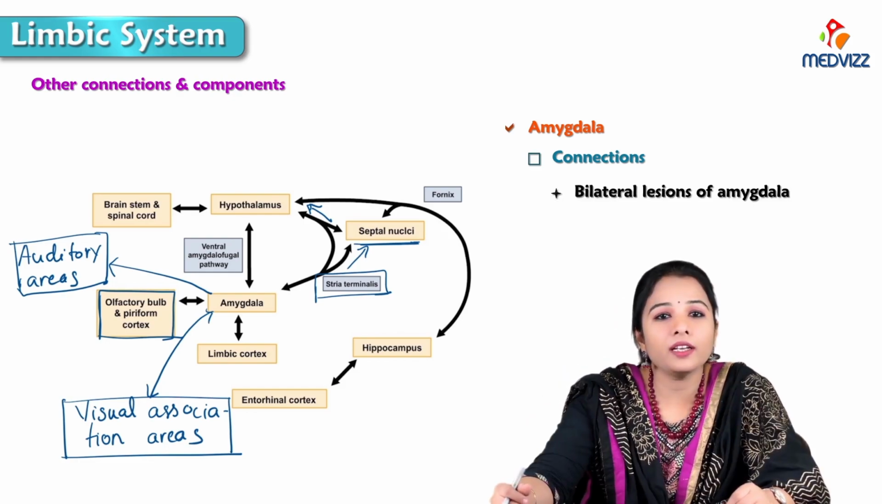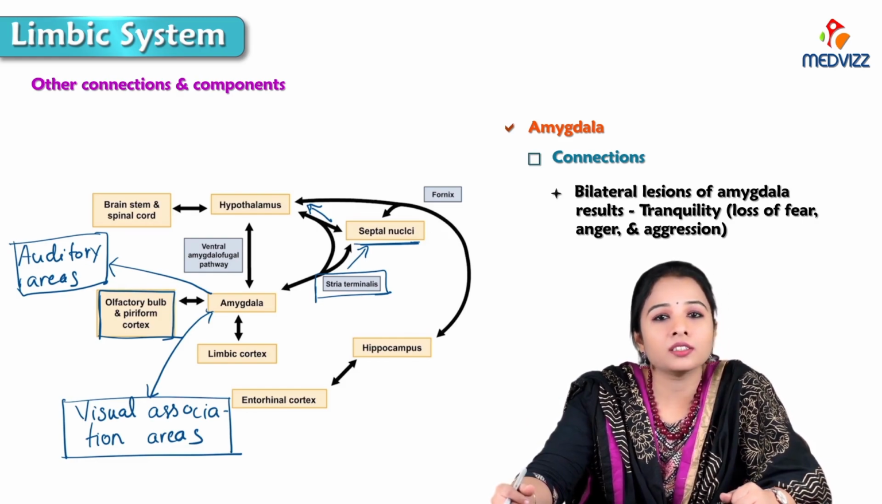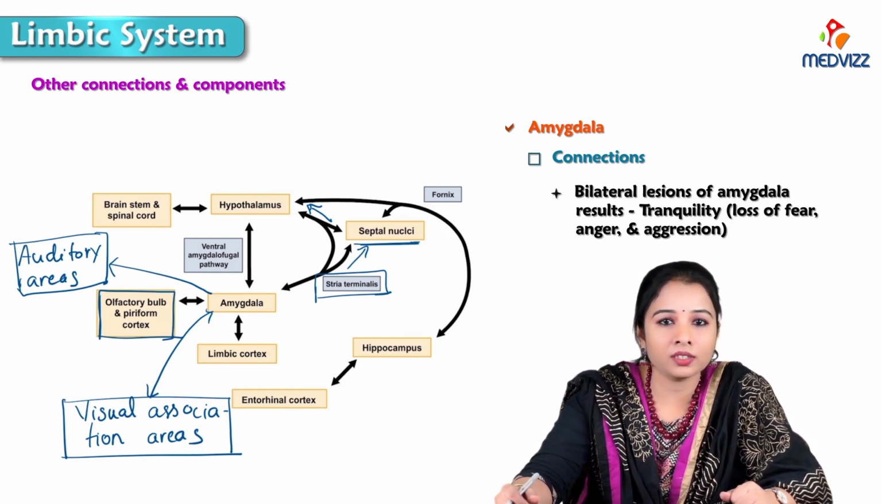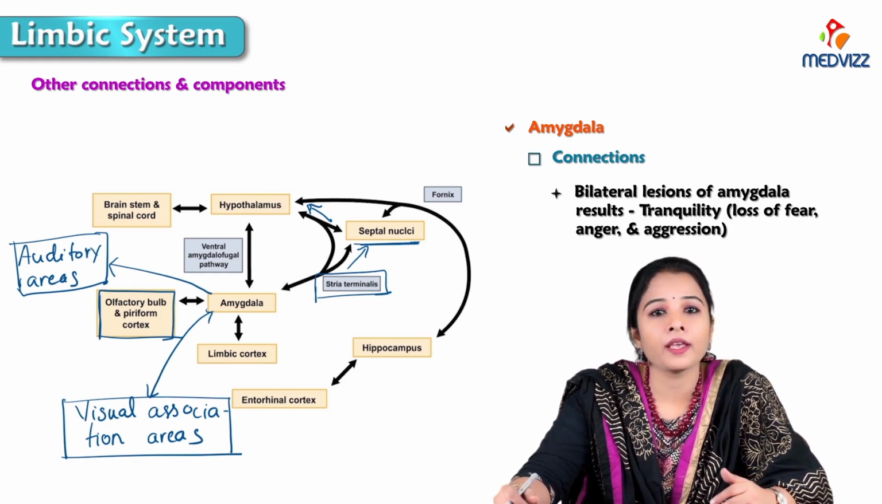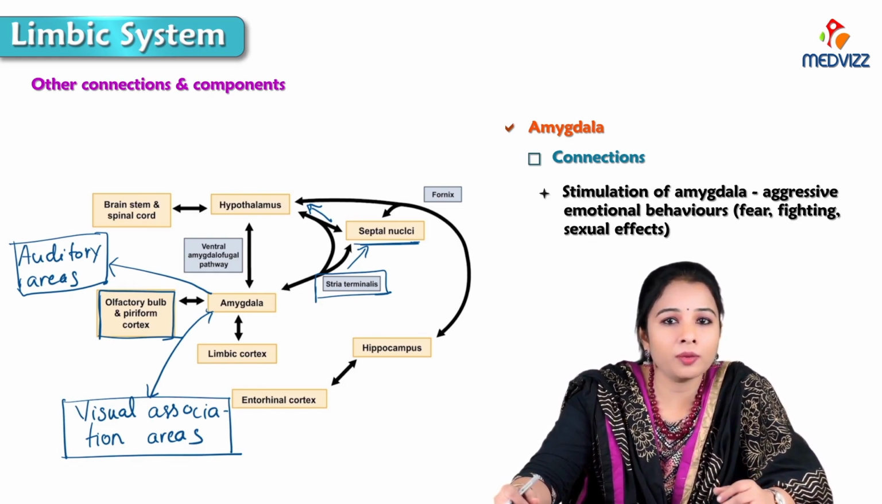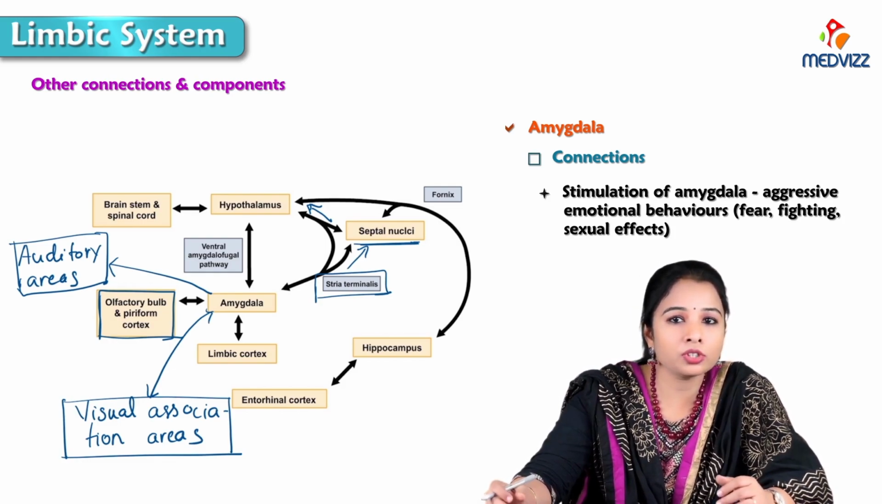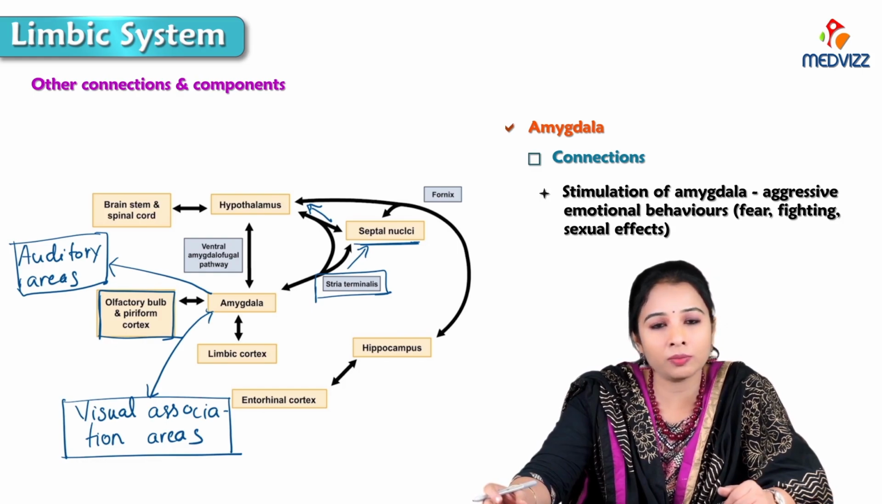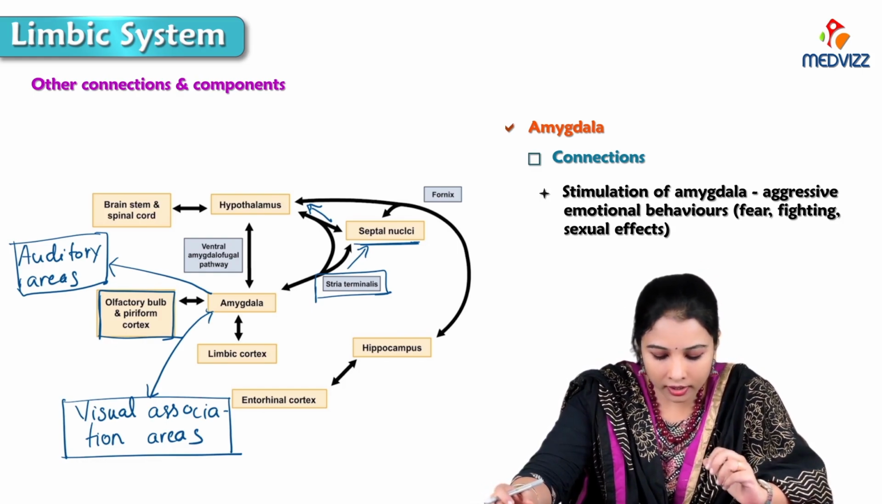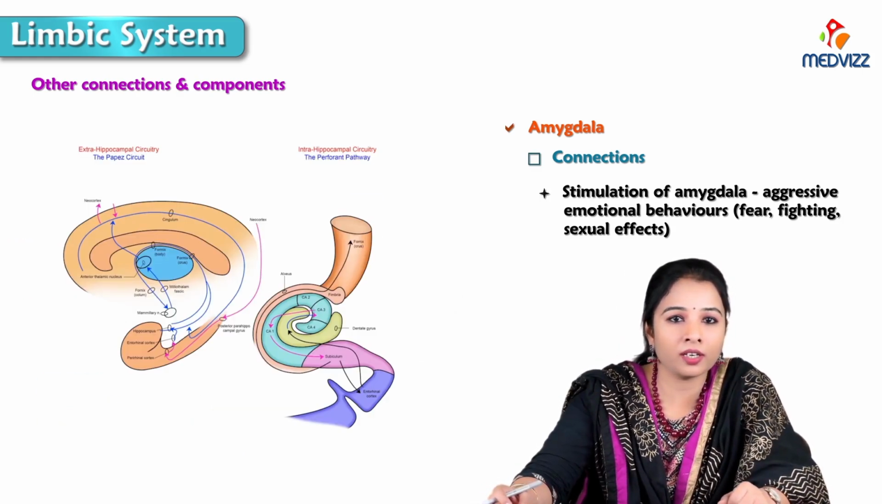amygdala. Bilateral lesions of the amygdala result in tranquility, meaning loss of fear, anger and aggression, and stimulation of the amygdala produces aggressive emotional behaviors like fear, fighting, and sexual effects. So all these are under the control of the amygdala.